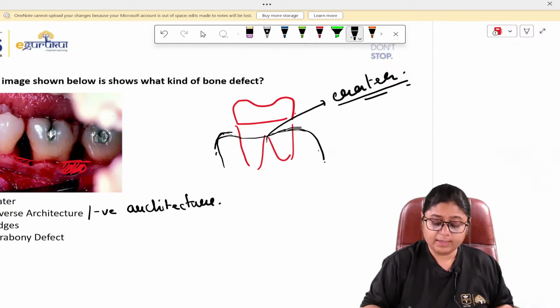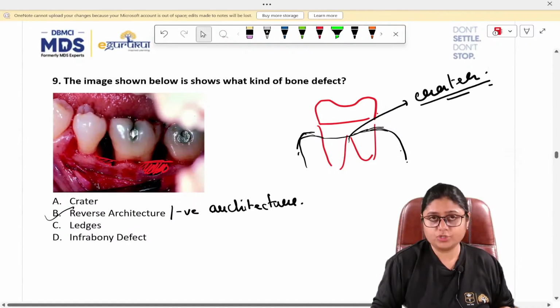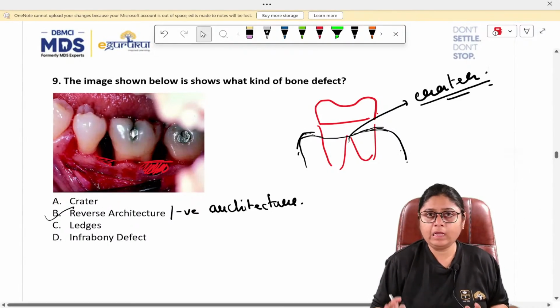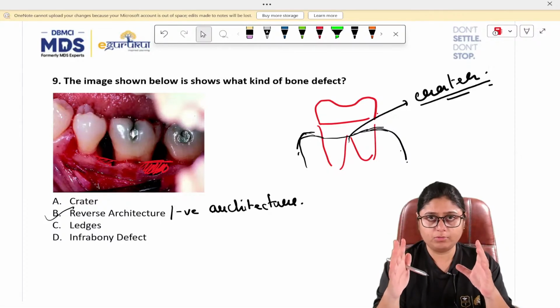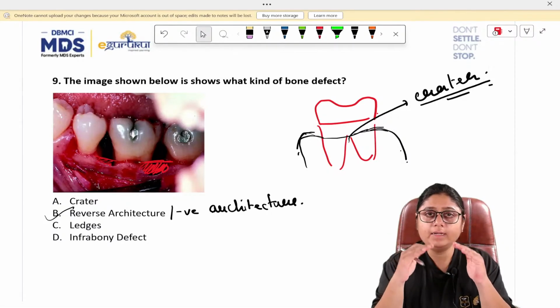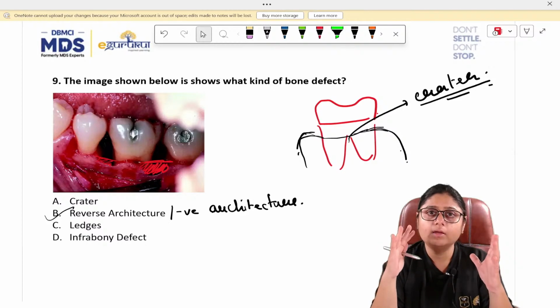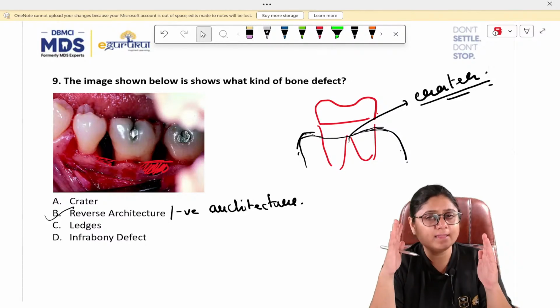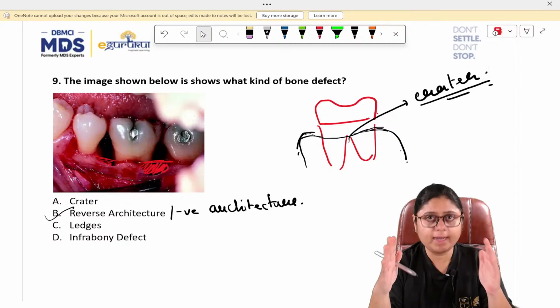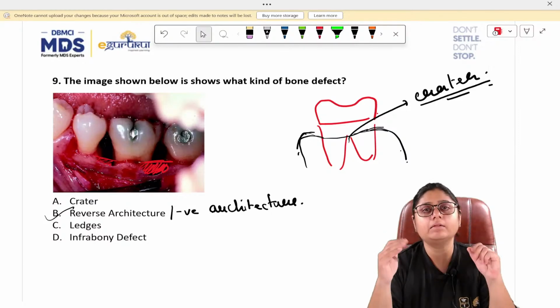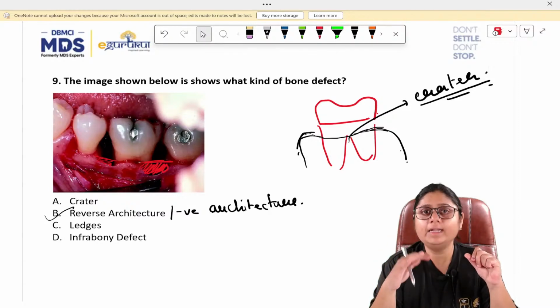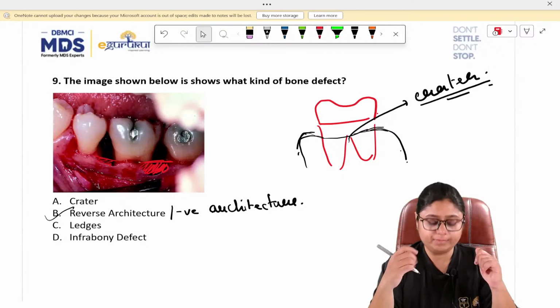Okay, like this. Then this is a negative architecture. So, concept समझ में आया? I hope you all know the structure of the bone. The bone has interradicular bone and the facial plate, lingual cortical plates and the facial cortical plate, right? When the facial and lingual cortical plate is intact and there is interproximal bone loss only, then it is called as crater.